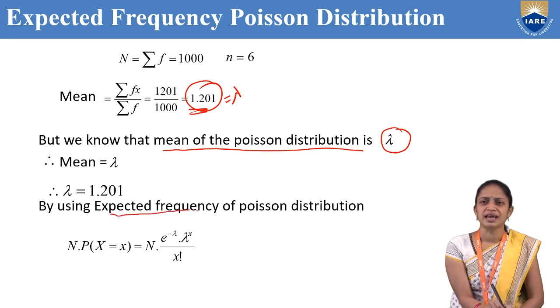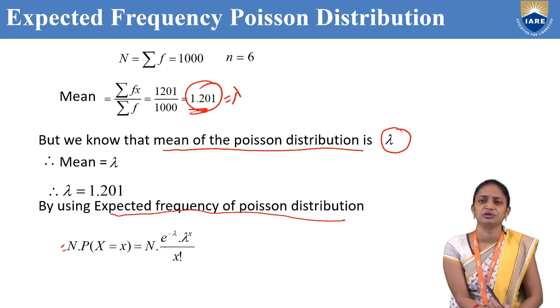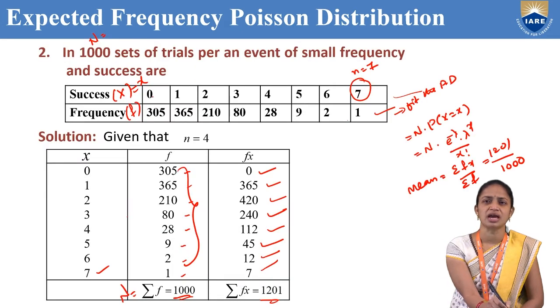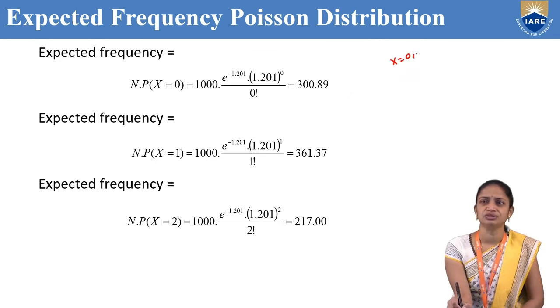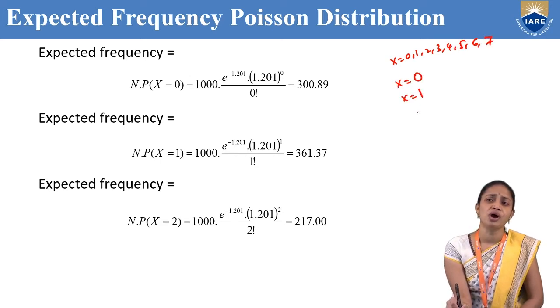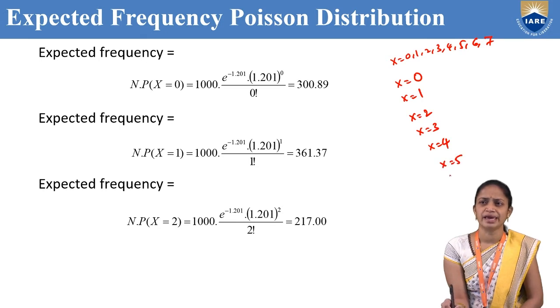So according to the expected frequency of Poisson distribution, the formula is N into P of X equal to x, that is equal to N into e power minus lambda, lambda power x by x factorial. So what about the x values? Here we have capital X values 0 to 7: 0, 1, 2, 3, 4, 5, 6, 7. We need to find the expected frequency for x equal to 0, 1, 2, 3, 4, 5, 6 and 7.